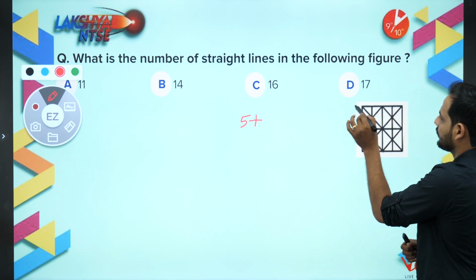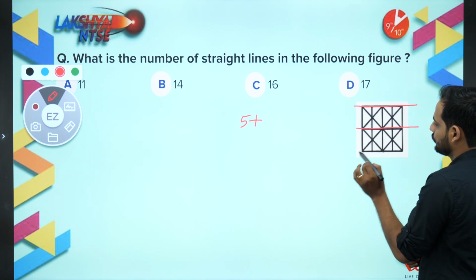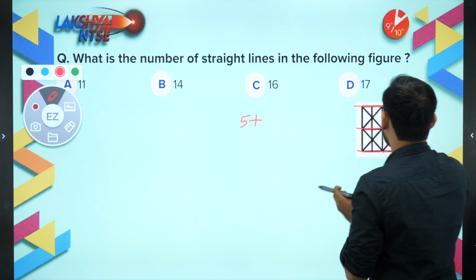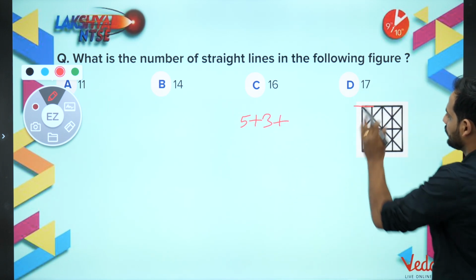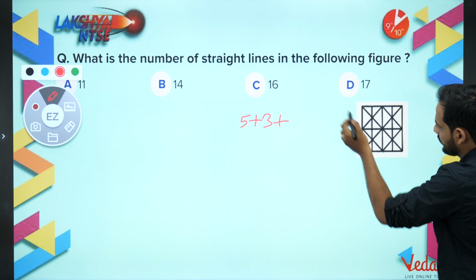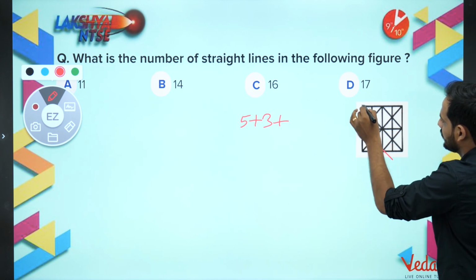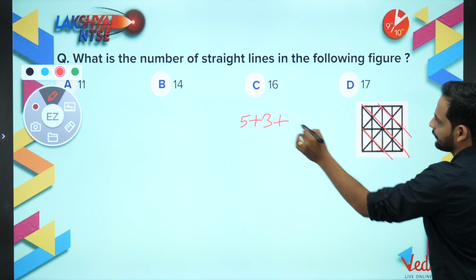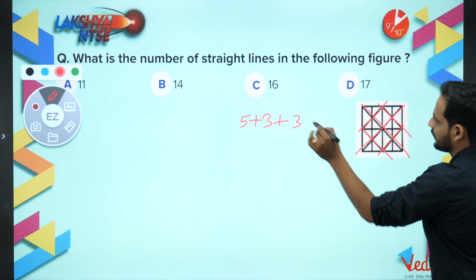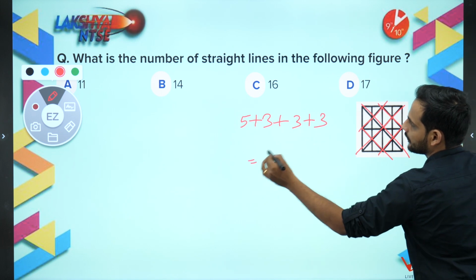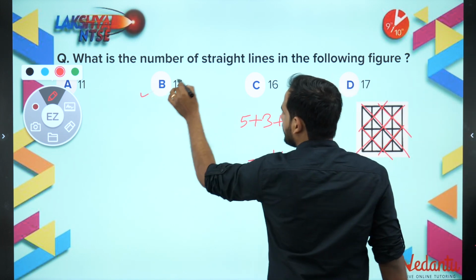Let us count the horizontal ones. 1, 2, 3, plus 3. Okay, plus 3 plus. Now let us count the oblique ones. So first count this way. You'll be getting 1, 2, 3. And let us count now this way. 2, 3. So as you can see, 9 plus 5 is 14. So the correct answer will be 14.